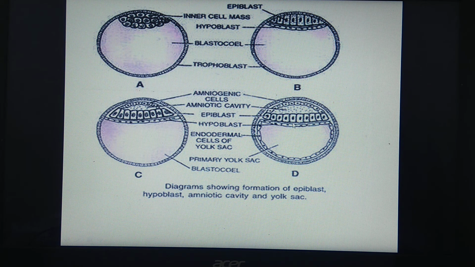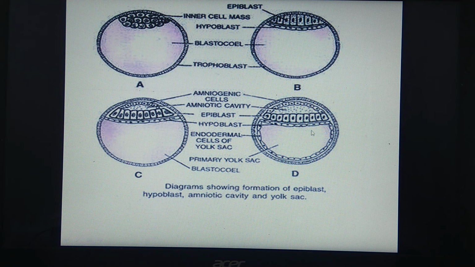Here this structure becomes a bilaminar structure having two germ layers, ectoderm and endoderm. Above the ectoderm you can see formation of amniogenic cells and the amniotic cavity. Remember, from these amniogenic cells the amnion, one of the extra embryonic membranes, gets formed. Later on, in this region of ectoderm, the primitive streak gets formed with the primitive groove, and because of that, between ectoderm and endoderm, one more cell layer called mesoderm gets formed.